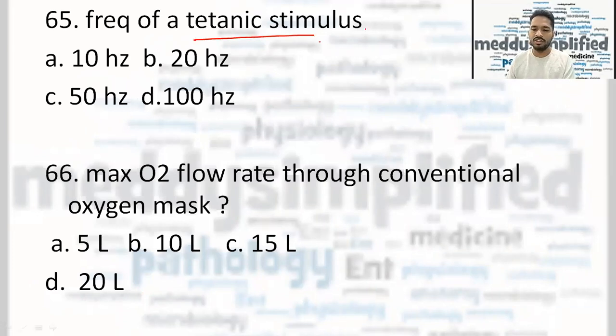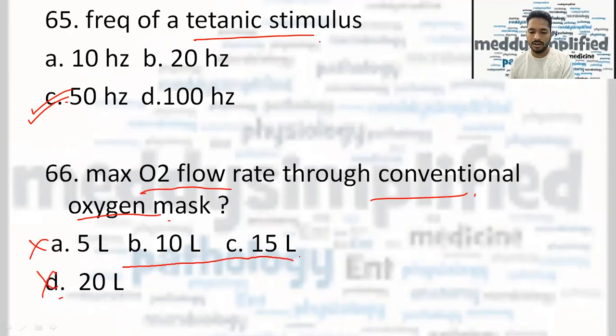Frequency of tetanic stimulus with some values were given. The correct answer here should be 50 hertz. Maximum O2 flow rate through a conventional oxygen mask. 5 liter and 20 liter is definitely not the answer, but the doubt is between 10 and 15 liter. And according to me, it should be 10 liter.